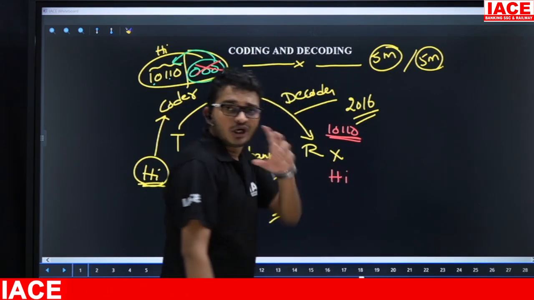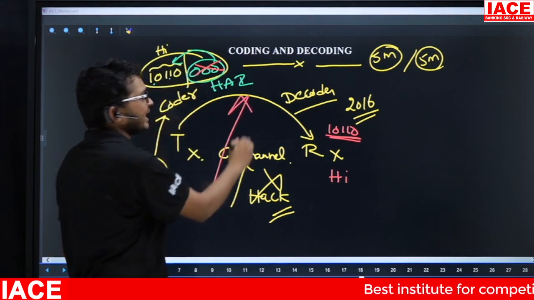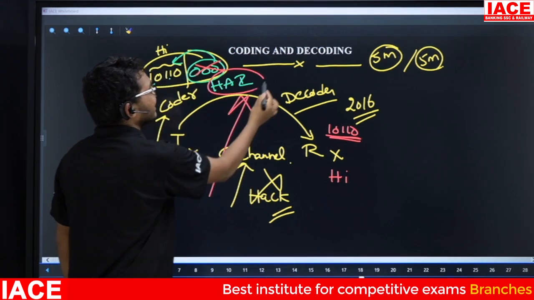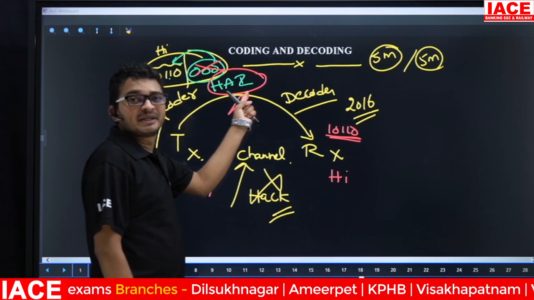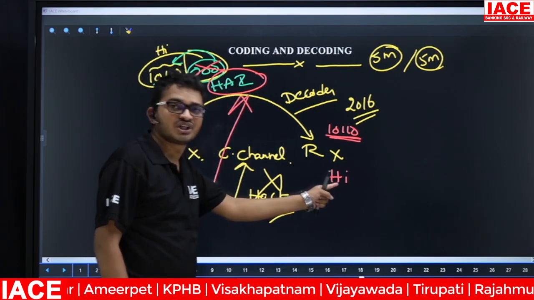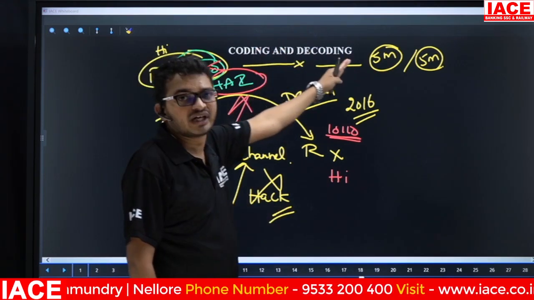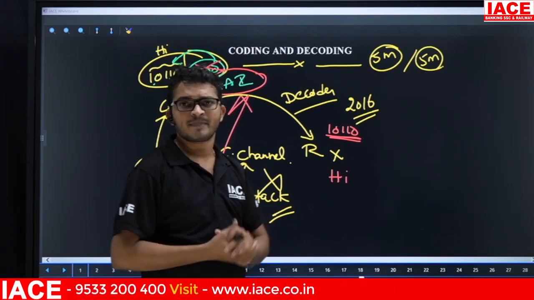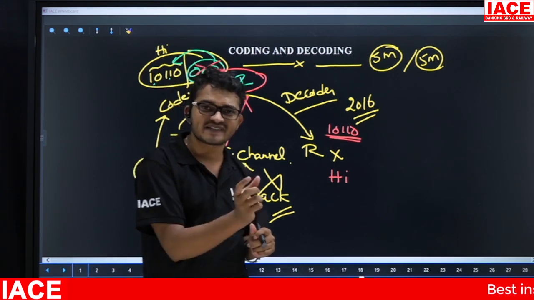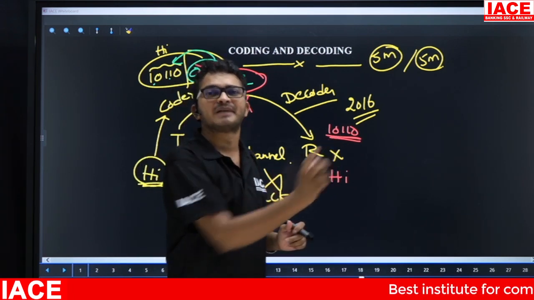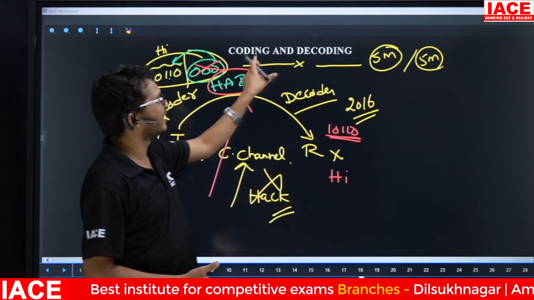So friends, between transmitter and receiver we have the hacking problem. If a hacker hacks our data, in the channel we have only the encrypted or duplicate data. He is able to get this encrypted data, but he is not able to get the exact information. So to provide security to our data, we use coding and decoding. In WhatsApp, when you start a new conversation with a new person, it displays the message: your chat is end-to-end encrypted. They provide encryption and decryption by using this coding and decoding technique.